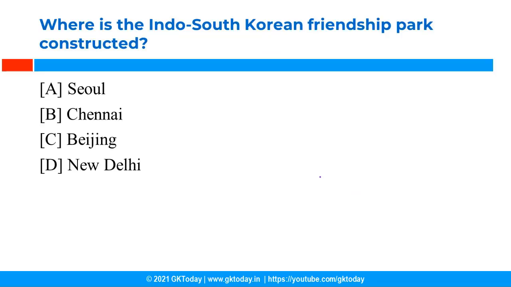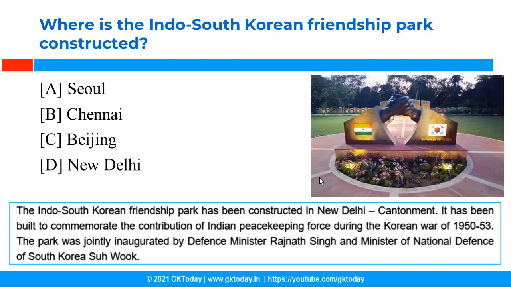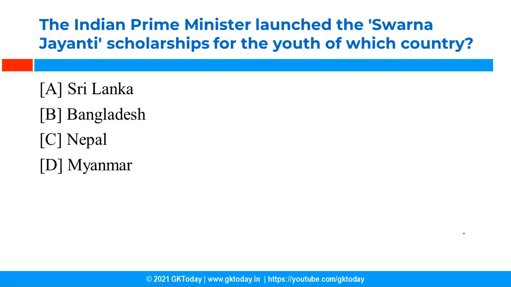Where is the Indo-South Korean Friendship Park? So recently this park was in the news and it has been constructed in New Delhi, Kent. This park has been constructed to commemorate the contribution of Indian peacekeeping forces during the Korean War of 1950-53. Recently it was jointly inaugurated by the defense ministers of both countries.